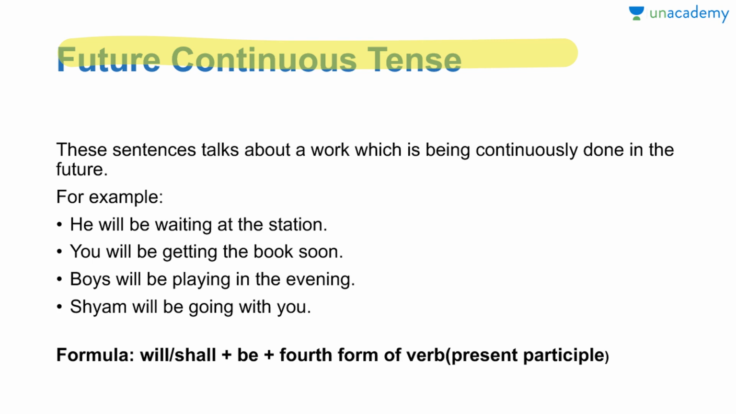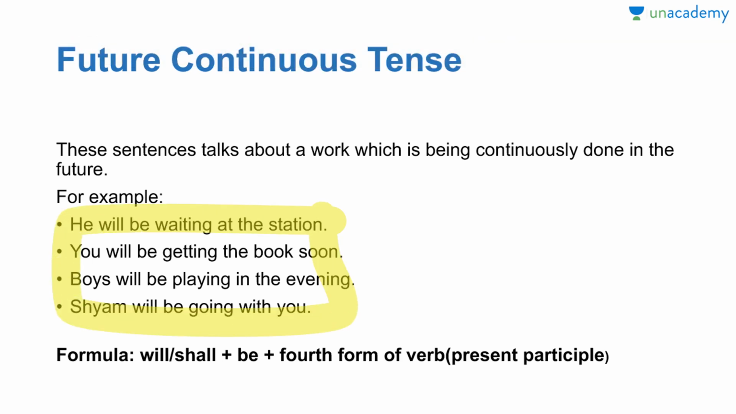If I give you these examples, it will be more clear to you guys. He will be waiting at the station. You will be getting the book. Boys will be playing, will be going. What is the formula? Will or shall, depends, okay? Plus be, will be, shall be, and the fourth form of verb. What is the fourth form of verb, guys?